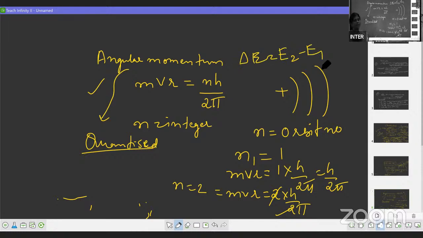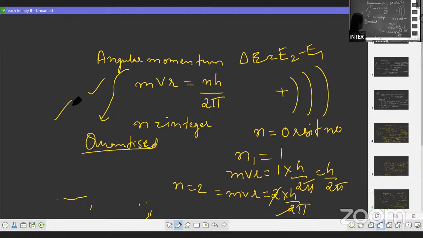The energy of the electron changes when the electron goes from a lower orbit to a higher orbit. In the higher orbit, the electron is very unstable, so it will try to come back to its original position by giving out that excess energy. The next is about the angular momentum: mvr is equal to nh by 2 pi.